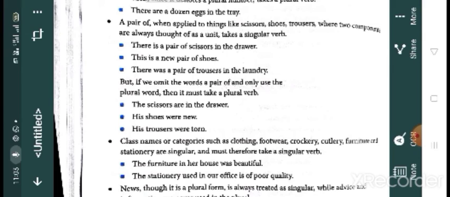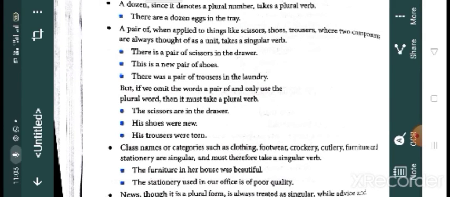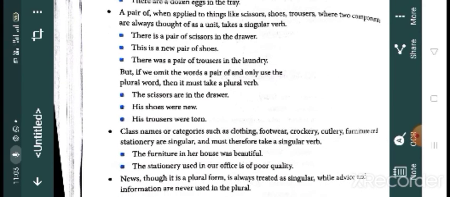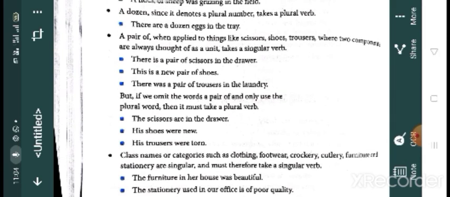Yes, when we think about scissors, we think of it together, isn't it? Trousers also. Will you imagine a trouser only in one leg, or as together? No, we will always think of it as a unit. So it takes a singular verb.